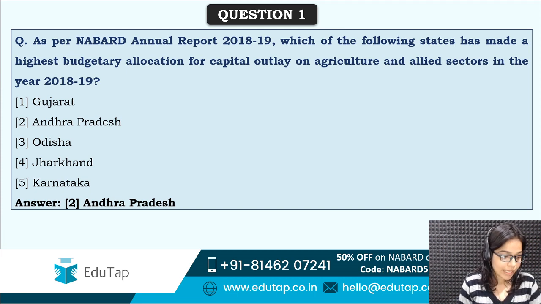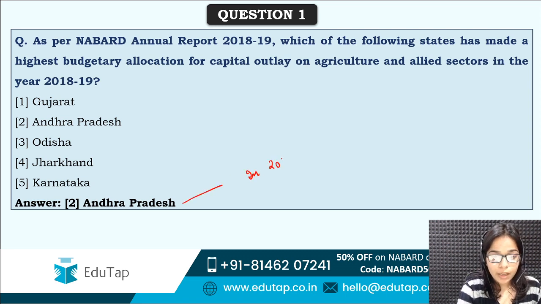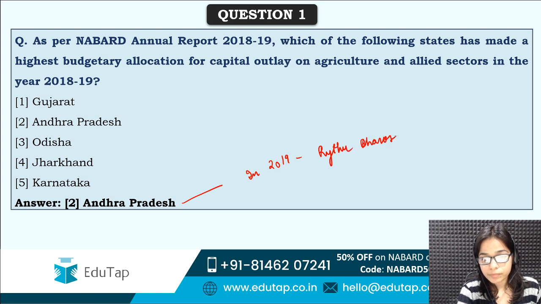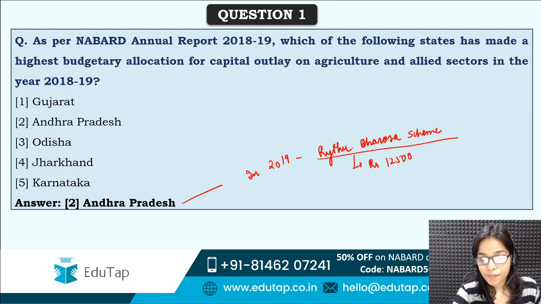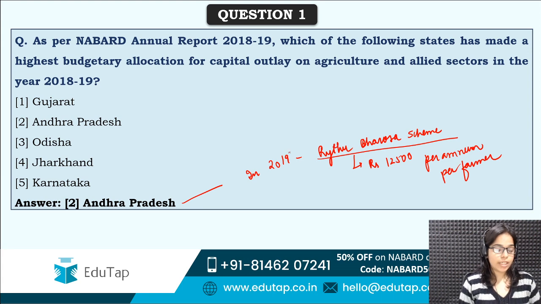Yes, very good Karthik. In 2019, the Raitu Bharosa scheme was launched by the Andhra Pradesh government. It's a very important scheme. This can be asked in this year's exam also. According to the scheme, rupees 12,500 financial assistance is provided to the farmers per annum per farmer. Yes, it's a very important scheme by the Andhra Pradesh government, and this particular state had the highest budgetary allocation for the agriculture and allied sectors.